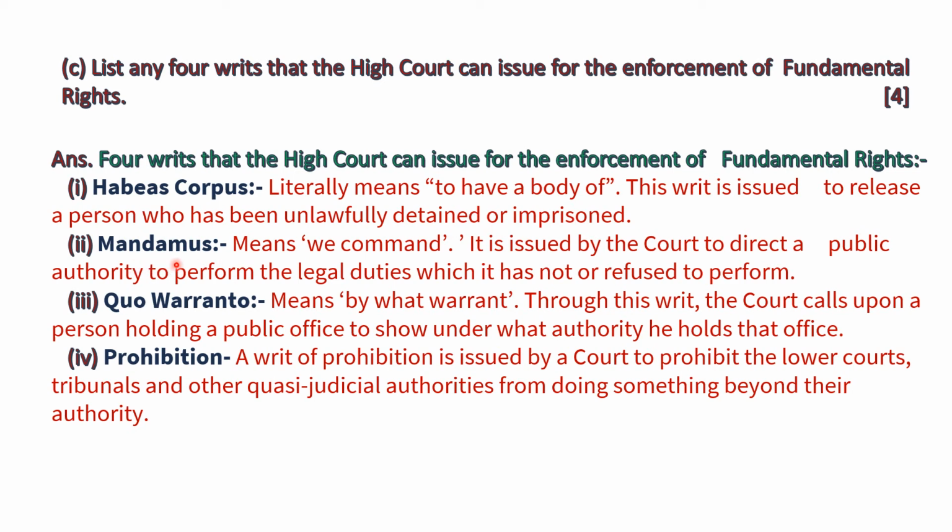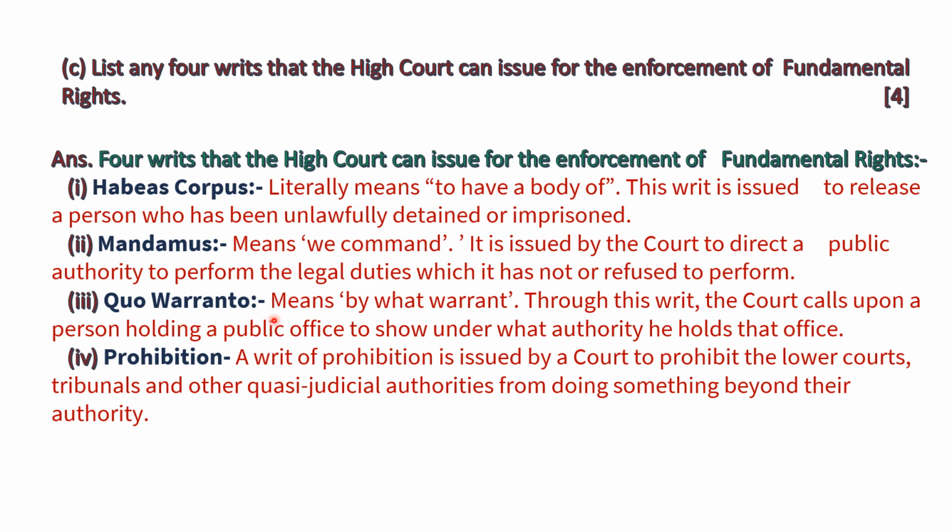Then mandamus means we command. It is issued by the court to direct a public authority to perform the legal duties which it has refused to perform. If any public department or government department breaks the laws and violates the fundamental rights of any citizen, in this condition, this writ is issued.